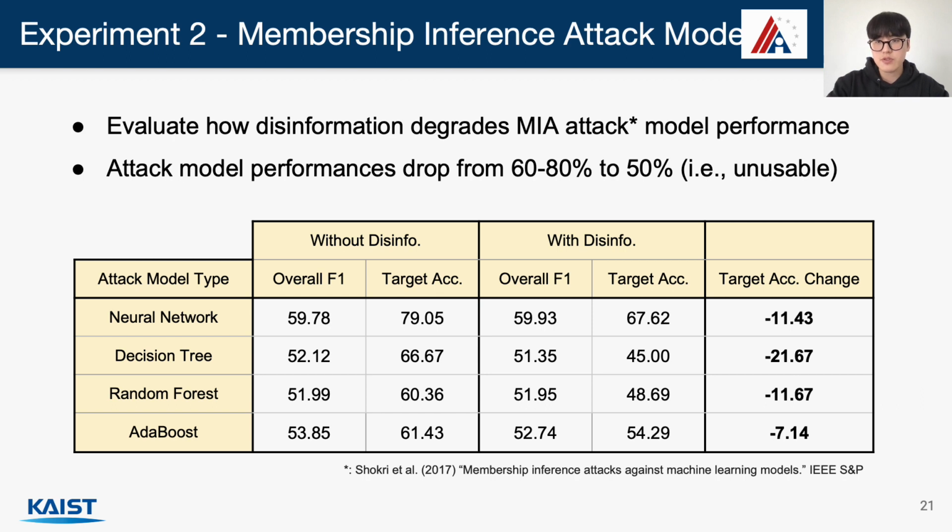The second experiment is to directly measure the performance of membership inference attacks with disinformation. We use the most common MIA in the Redactor, and experiments on other types of MIAs can be found in our paper. We evaluate on 9 attack models in the paper, but I bring 4 representative results as shown in the table. As a result, the disinformation causes the target accuracies of the attack models to fall by up to 22% and become close to 50%, which means the membership predictions are not useful.